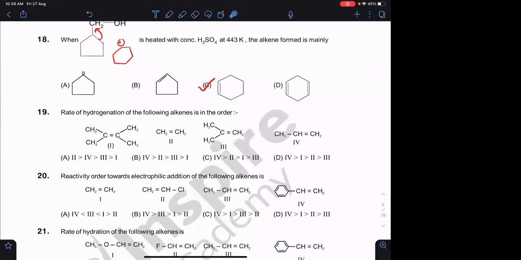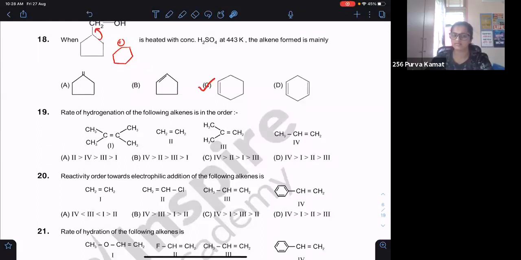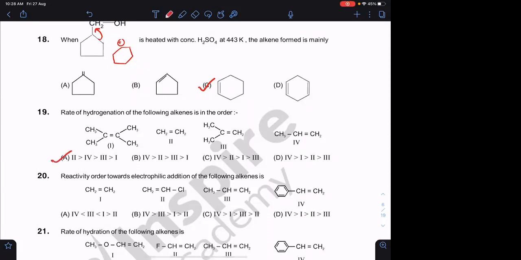Option A. Option A. 2 will be the highest because this is a highly unstable alkene, so it will be reacting at a faster rate. After that 4, then 3, then 1. 1 is most stable and has bulkier groups, hence its adsorption will be less and the rate of reaction will be less. Okay, so 2, 4, 3, 1.